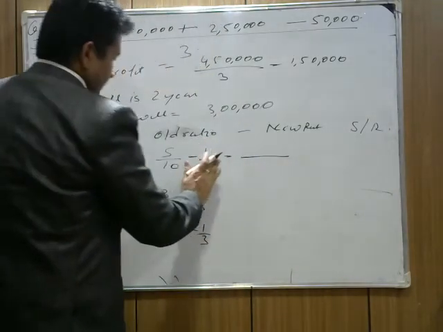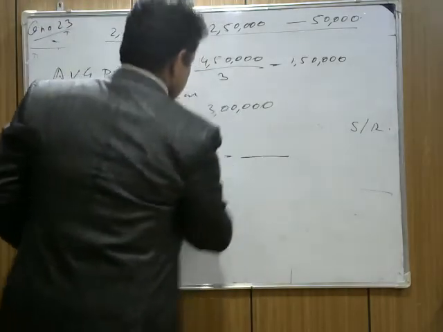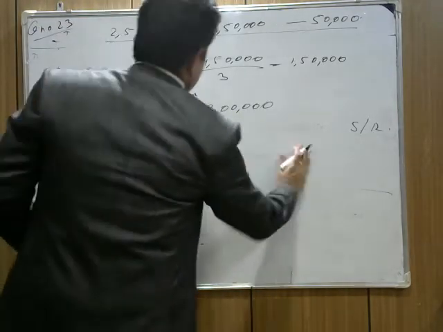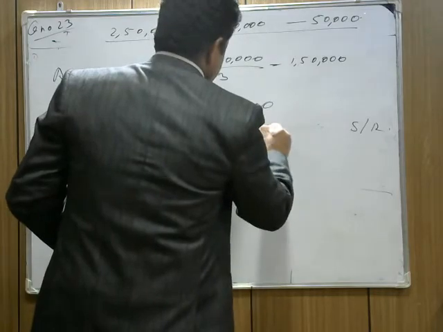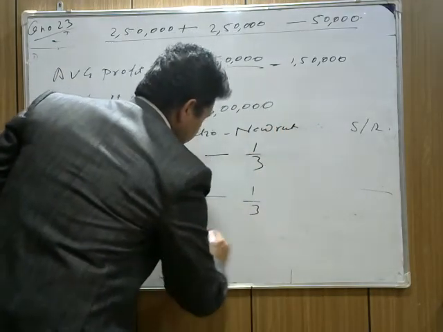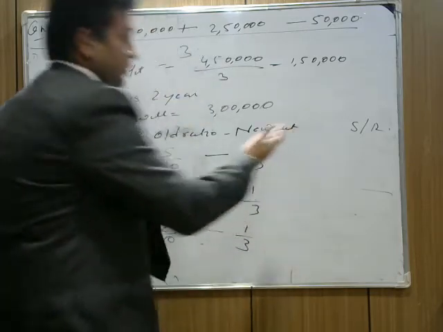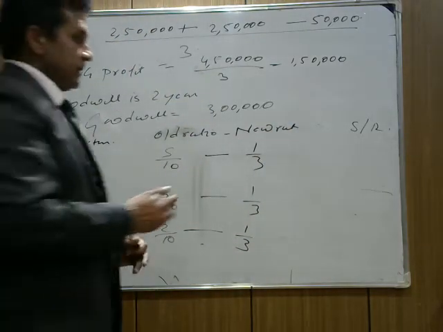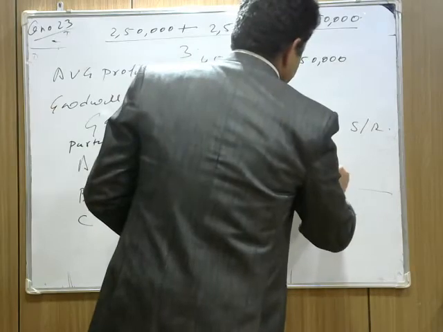New ratio here: 1 by 3, 1 by 3 and 1 by 3. So here find sacrificing, gaining. So it's coming 5 by 30.